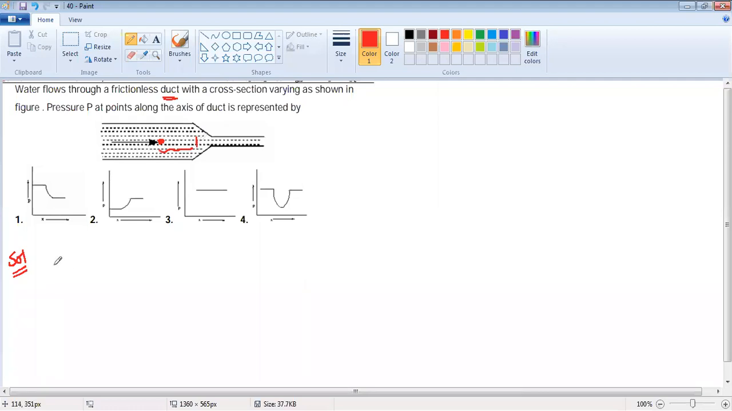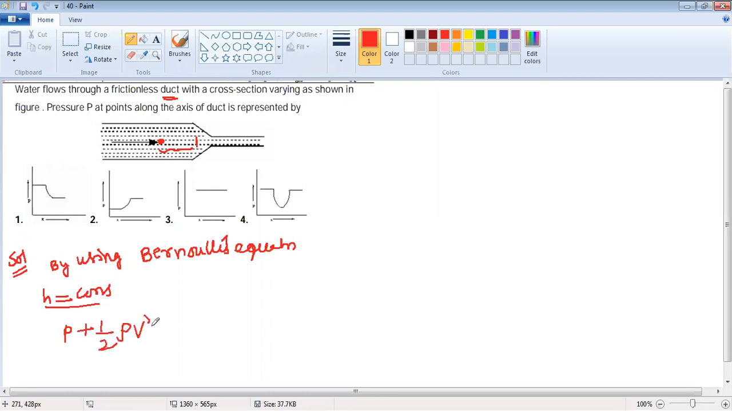So now using Bernoulli's principle, by using Bernoulli's equation, all are present at the same level. So that means h is constant. So then use the relation P plus half rho v square is equal to constant. Here we are taking only pressure energy and kinetic energy. Observe the figure here. Now I'm drawing the figure again.